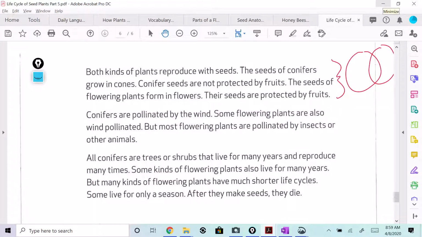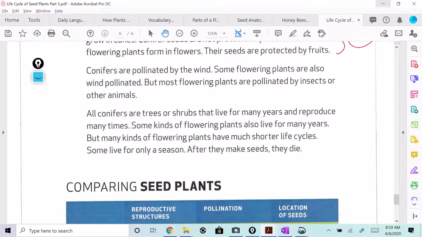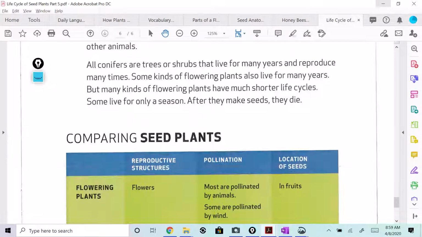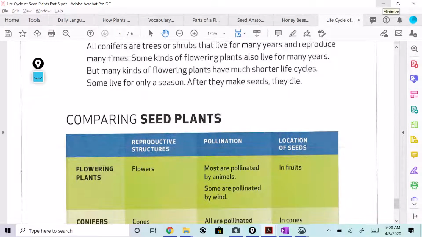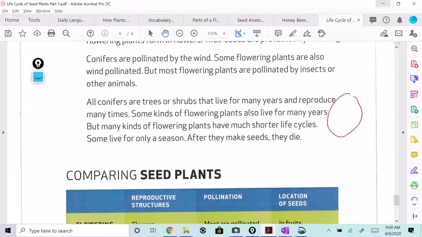Awesome. So conifers are pollinated by the wind. Some flowering plants are also pollinated by wind, but most flowering plants are pollinated by insects or other animals. All conifers are trees or shrubs that live for many years and reproduce many times. Some kinds of flowering plants also live for many years, but many kinds of flowering plants have much shorter life cycles. Some live for only a season after they make seeds, then they die. So there you go. That's a great thing to have on your Venn diagram.